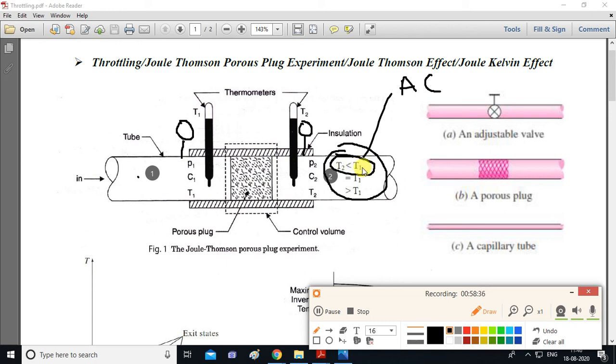Everyone understood this? So how we get these three conditions, this we will see in next lecture. Okay, so in next lecture we will be going through open system numericals, and will cover the theory of this throttling process. How we will get at point 2, we will get reduced temperature, same temperature, and more temperature. This will be the first part, and after this we will solve numericals on open system. Okay, I will stop my session here.